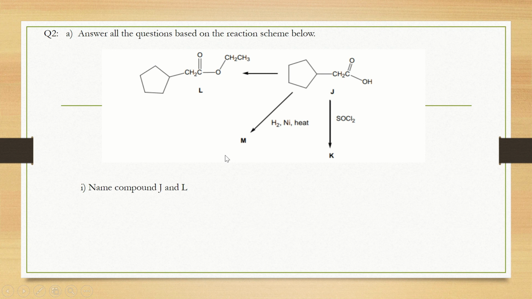Question number 2, the first one: name compounds J and L. You can see that compound J has a carboxyl group, which shows it is the highest priority. So compound J is 2-cyclopentyl ethanoic acid. Compound L is an ester, produced from compound J reacting with alcohol. So compound L is ethyl 2-cyclopentyl ethanoate.